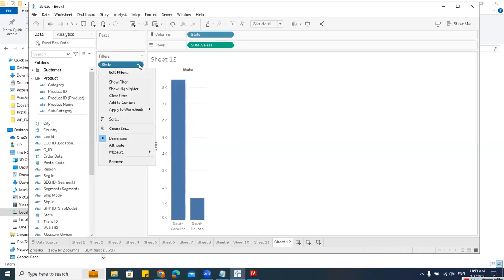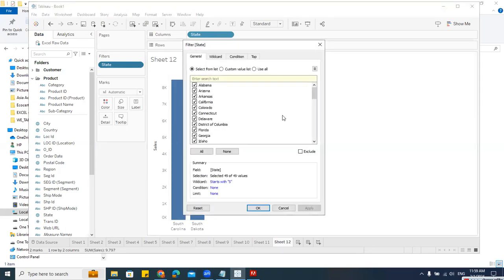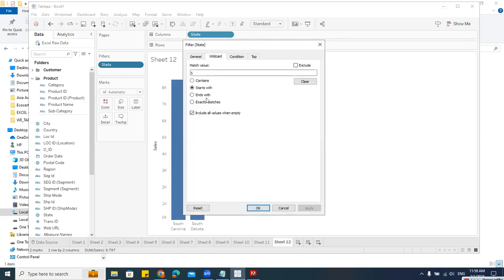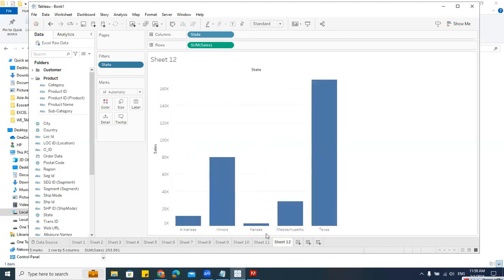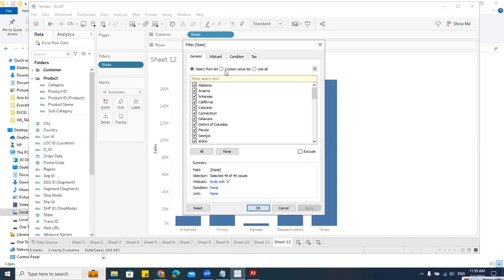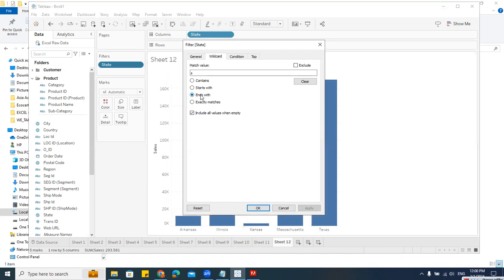Let me go here and here I'll say edit filter, wildcard, say ends with. If you want to check that, so I can give ends with, say whichever states end with S. So okay. See, all this ends with S. Can you see that? So likewise, I can actually go here, say wildcard, say we can give starts with or ends with, and we can filter the data. Now let me clear this.